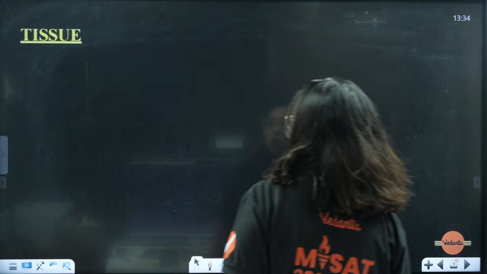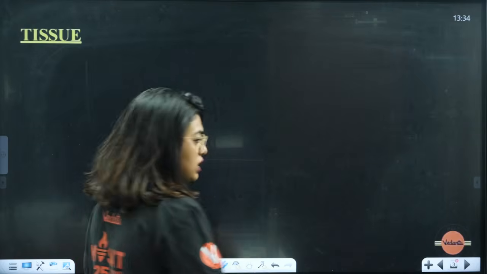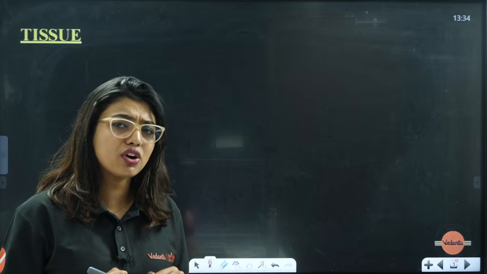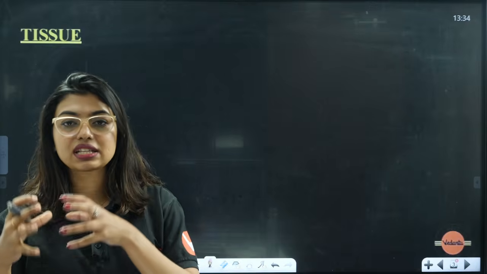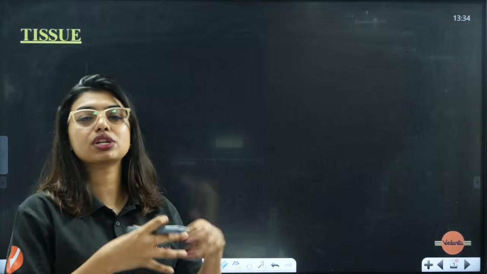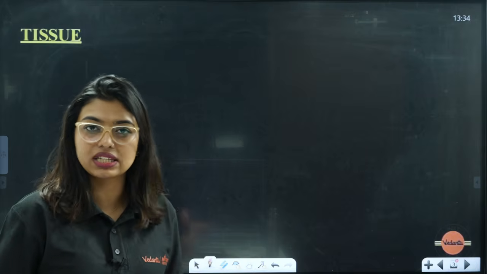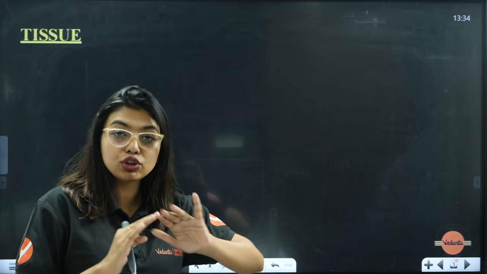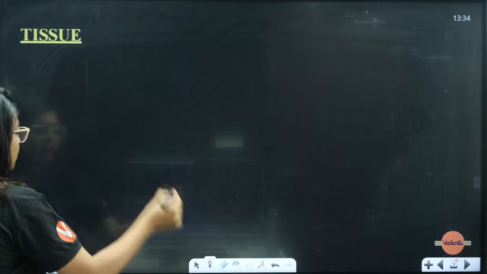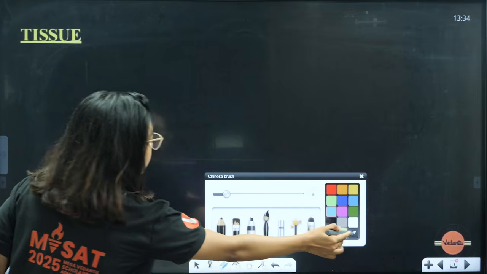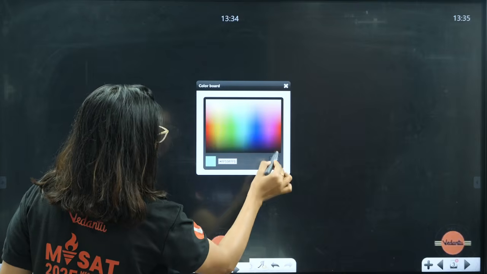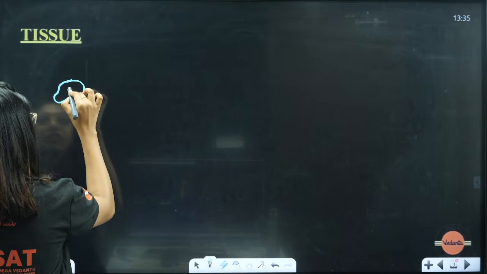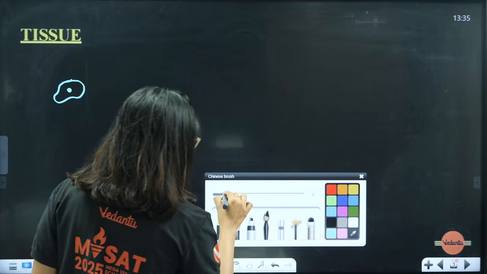Now coming to the topic, tissues. What are tissues? Normally students, in the animal kingdom we have studied body organization. What is body organization, ma'am? Body organization is where there are some cells, those cells become tissues, tissues become organs, organs become organ systems. Correct? So there we saw a slow evolution happening. Similarly, students, normally we will have one cell. Yes ma'am, we will have one cell. Now this is a very normal cell.